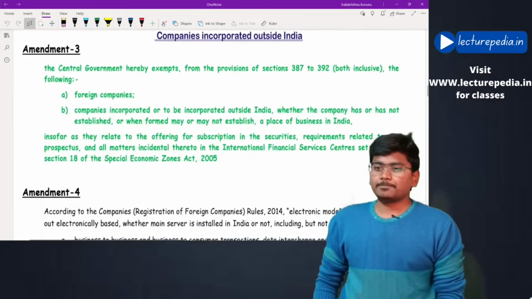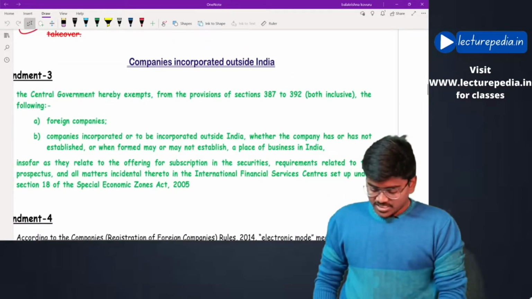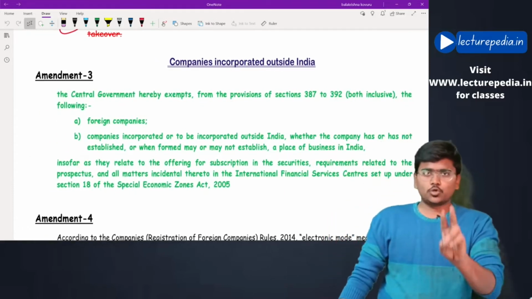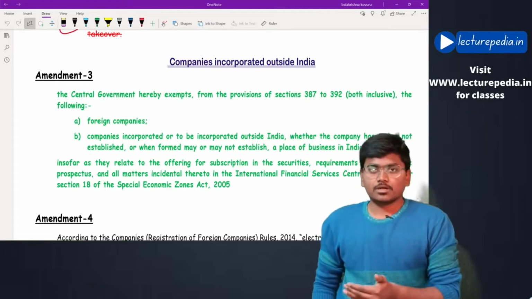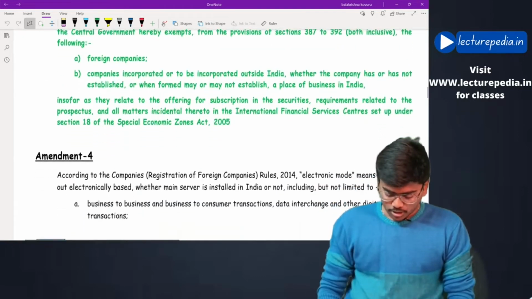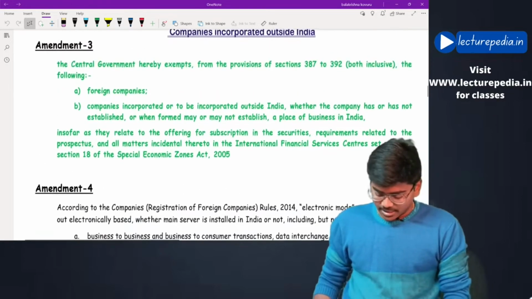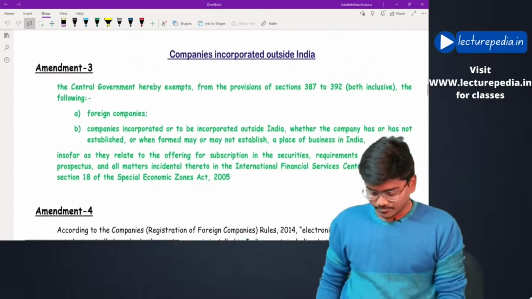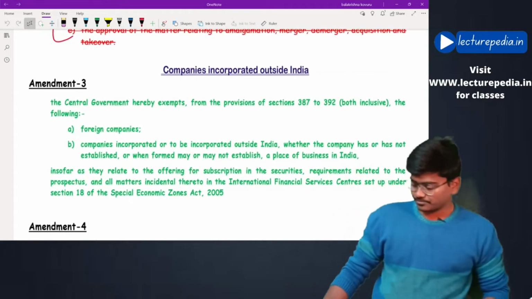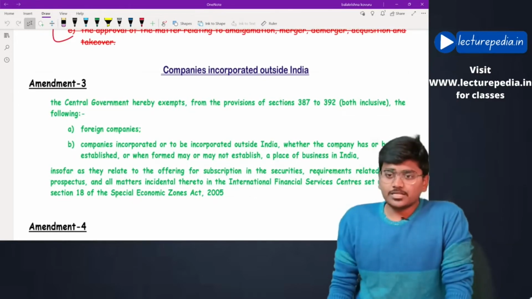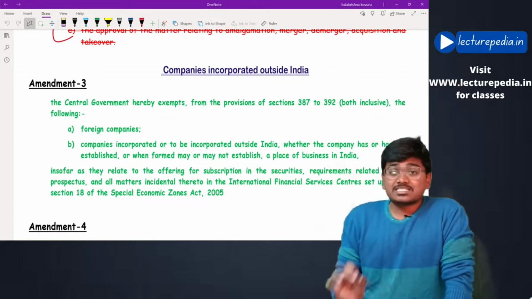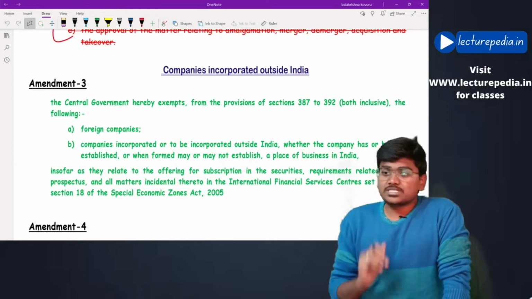Next amendment, companies incorporated outside India, foreign companies. There are 2 amendments in this companies incorporated outside India chapter. Both are minor amendments relating to IFSC. Okay, that is International Financial Services Center. Basically, government has granted exemption from certain sections. What are those sections?